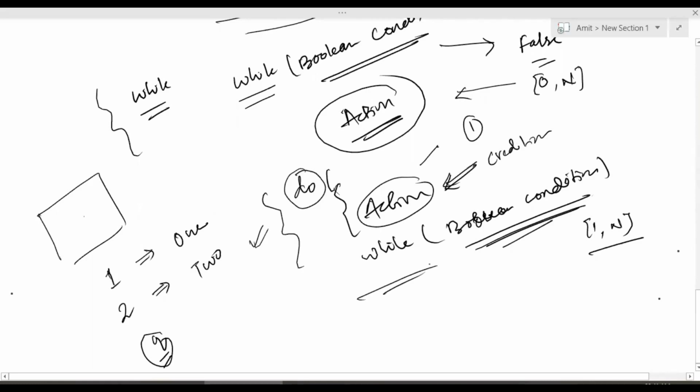But for now, you can remember, when you want to perform action at least one time, even if the condition is false. So what is the difference between while loop and do while loop? In while loop, if the condition is false, your action will not get performed even once. But in do while loop, even if the condition is false, the action will be performed at least one time.